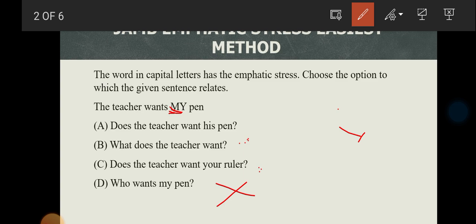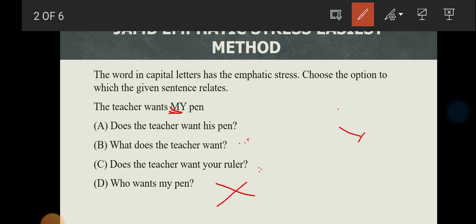Now let me clear you people. Remember, in the first place I said that those options that have the emphasized word are not among. Just like option D, you will see mine is not among.